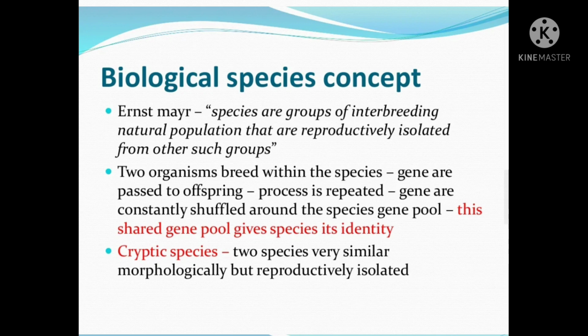Biological species concept, Ernst Mayr. Species are groups of interbreeding natural populations that are reproductively isolated from other such groups. Two organisms breed within the species, genes are passed to offspring, and the process is repeated. Genes are constantly shuffled around the species gene pool. This shared gene pool gives the species its identity. Cryptic species: two species very similar morphologically but reproductively isolated.